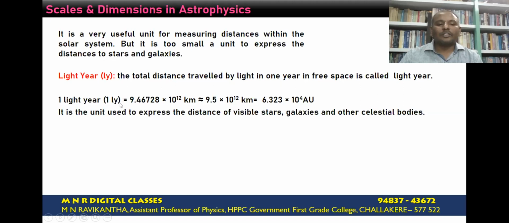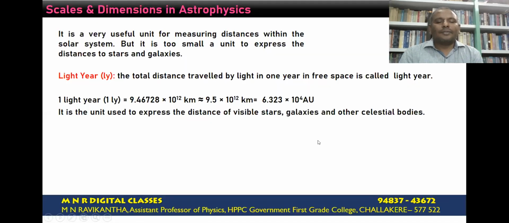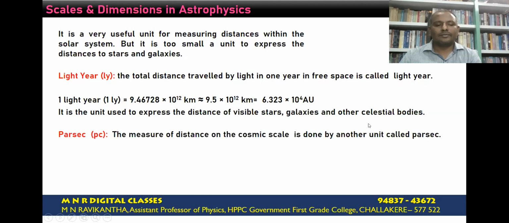1 light year corresponds to 9.46728 into 10 to the power of 12 kilometers, and if you express it in kilometers, it is approximately 9.5 into 10 to the power of 12 kilometers, or in terms of astronomical units, 6.323 into 10 to the power of 4 astronomical units. It is the unit used to express the distance of visible stars, galaxies, and other celestial bodies.